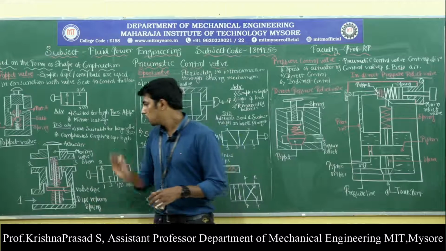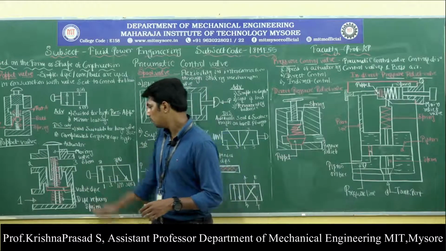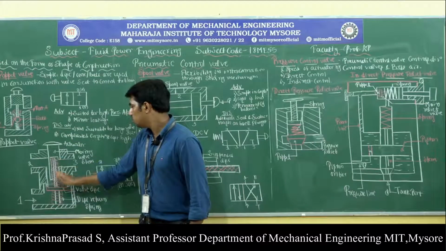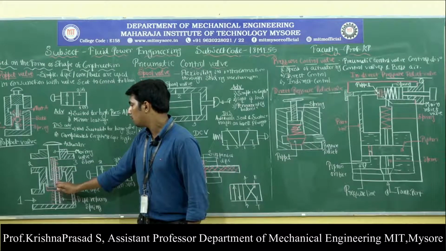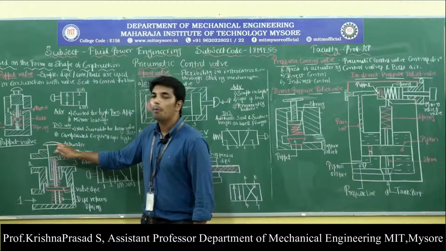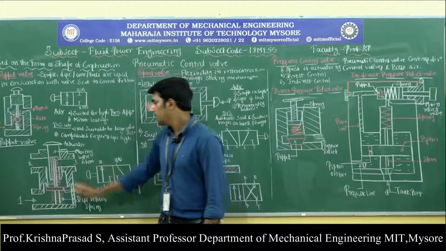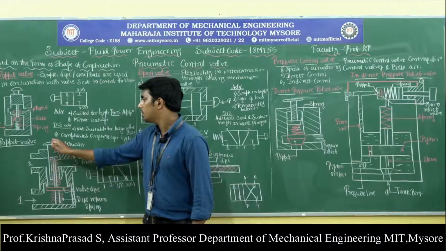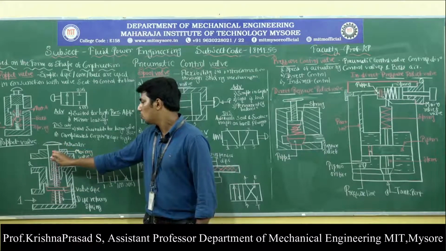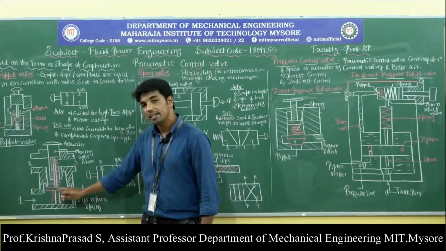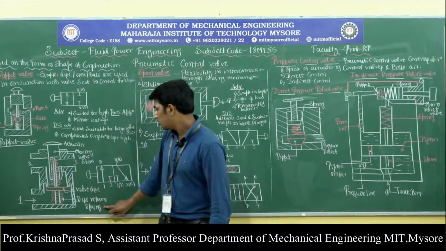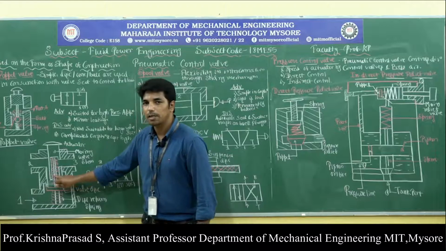Observe here. It consists of the valve stem. This valve stem is operated by the manually operated push button. I repeat, it consists of the valve stem operated by the manually operated push button, and this valve stem also contains the disc, and this disc is compressed between the disc return spring and the valve return spring.